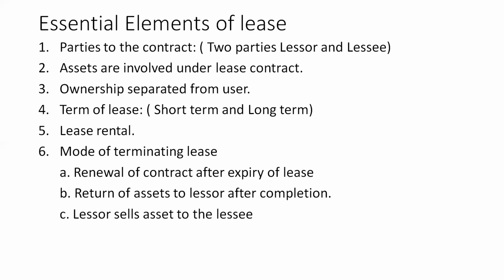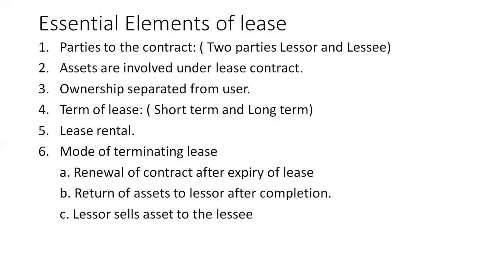Say the agreement is for 3 years. After the third year, if you want to stay in the house again, you renew the contract for the next 3 years, or the next 5 years. In case of a new agreement, the lessor may charge you a little higher rent, and you are ready to pay that, and you undertake that contract. So this contract is renewed and the asset is withheld in the business for a continuous period of usage.